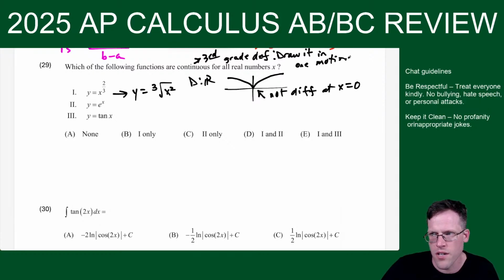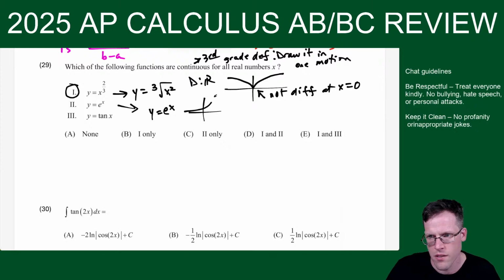Okay, so this function, I could definitely draw it in one motion. So this is continuous. Which of the following functions are continuous for all real numbers? Definitely this one. E to the x, we should know what that looks like. It looks like this. That's definitely continuous and differentiable.